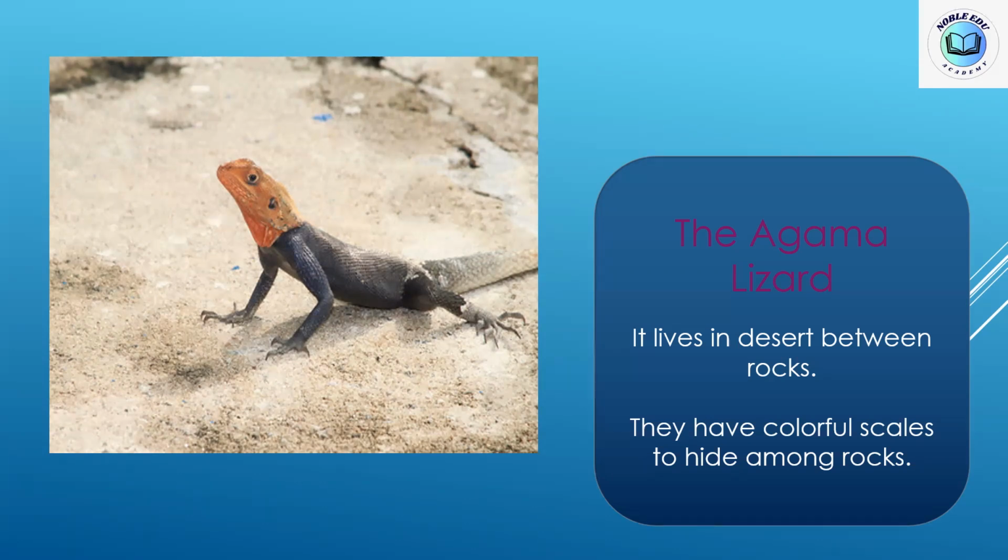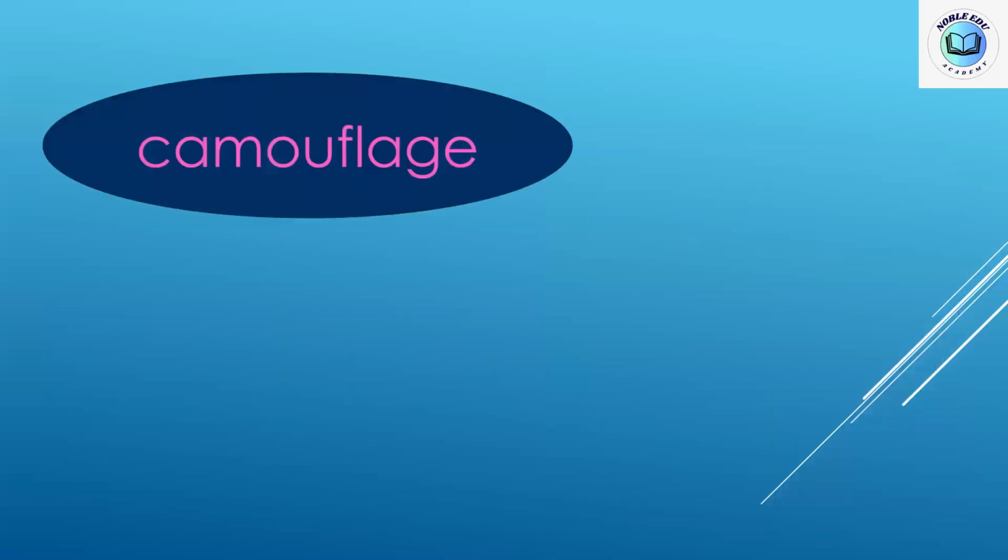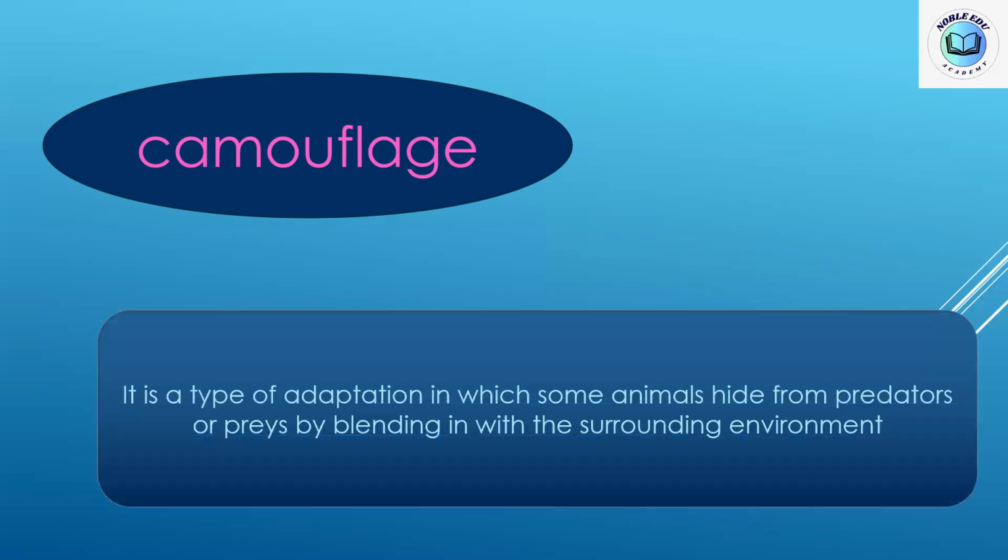Okay? Okay, so what is the name of this adaptation? The name of this adaptation is camouflage. You know the meaning of camouflage in Arabic? Yes, I do. Yes, excellent. So camouflage is an adaptation, and this word has a lot of keywords. It's a type of adaptation in which some animals hide from predators or prey by blending in with the surrounding environment.